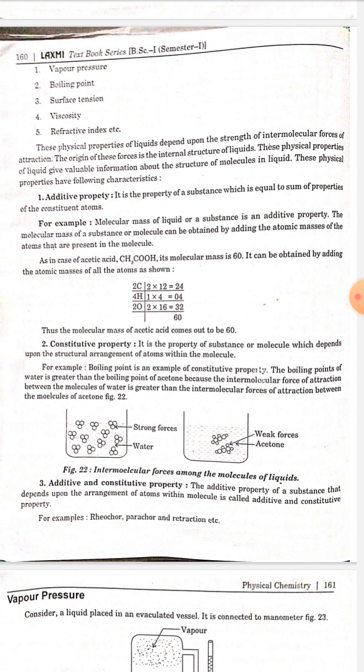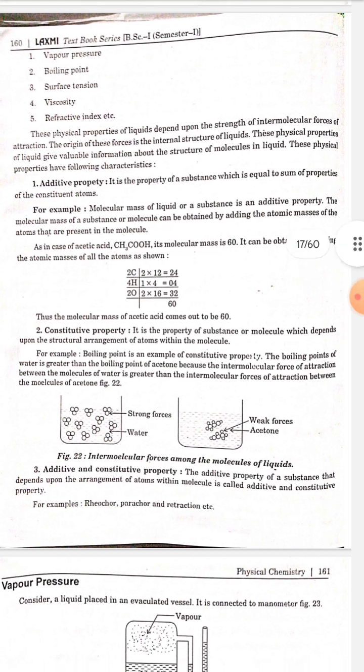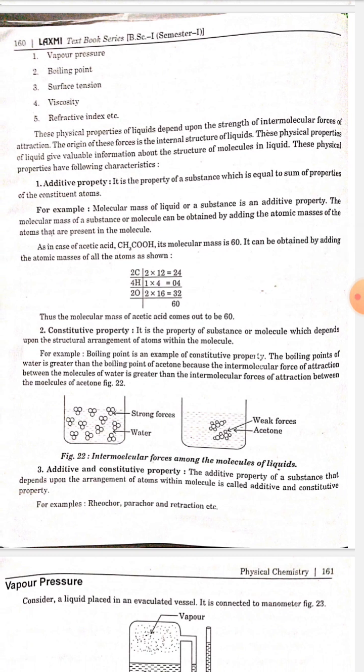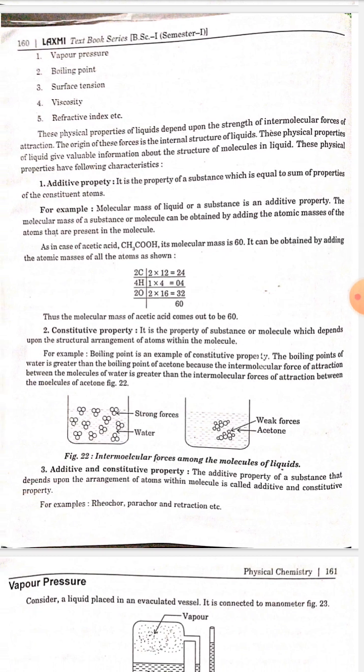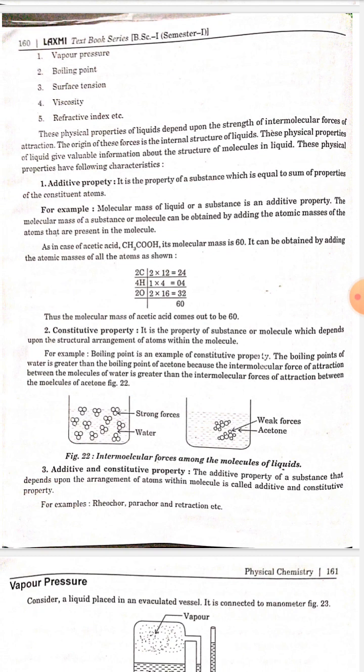Number 2. Constitutive property. It is the property of a substance or molecule which depends upon the structural arrangement of atoms within the molecule. For example, boiling point is an example of constitutive property. The boiling point of water is greater than the boiling point of acetone because the intermolecular force of attraction between the molecules of water is greater than the intermolecular force of attraction between the molecules of acetone.